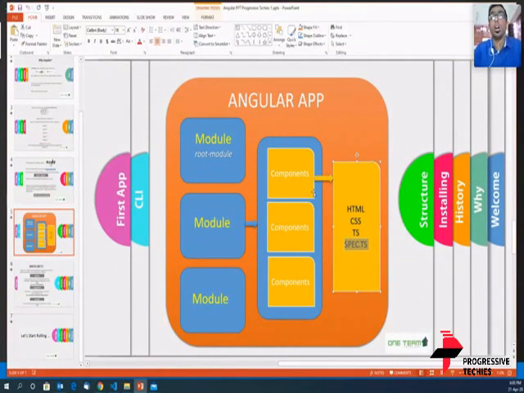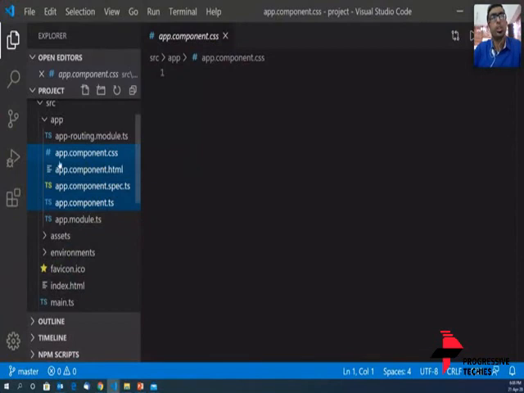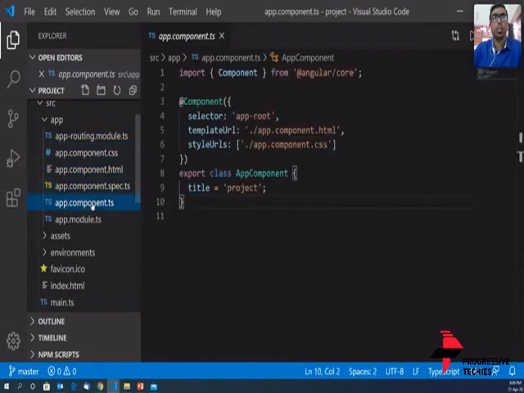So in our component, we have 4 files: an HTML, CSS, TS, and spec file. These are the 4 files that we have in an Angular component. Let's look at this. There are 4 files here: app.component.css, app.component.html, app.component.spec.ts, and app.component.ts. These files together form a single component, and this component is a part of a module. A module can have more than one component. That's what we discussed till yesterday.